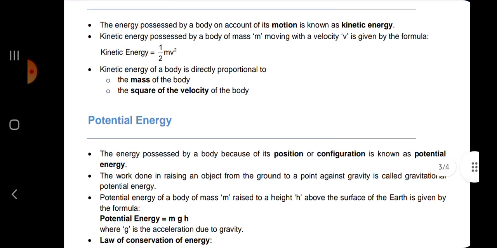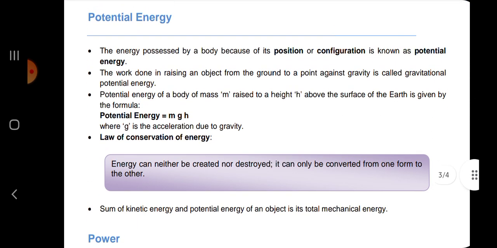Then potential energy. The energy possessed by a body because of its position or configuration is known as potential energy. The work done in raising an object from the ground to a point against gravity is called gravitational potential energy. Potential energy of a body of mass m raised to height h above the surface of the earth is given by the formula potential energy is equal to mgh, where g is the acceleration due to gravity.